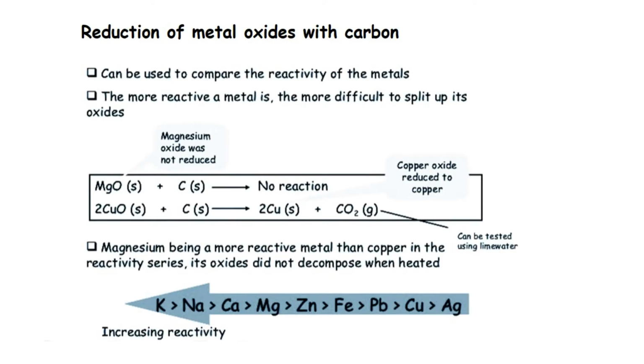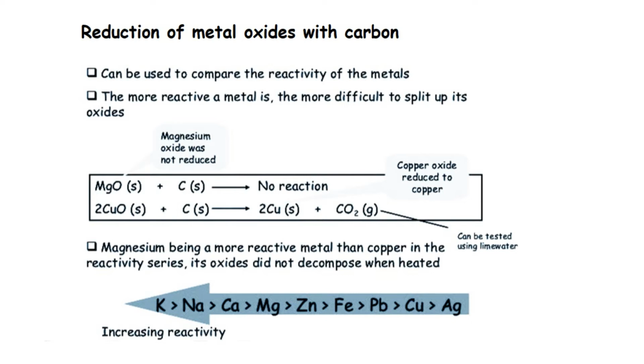The next one is reduction of metal oxides with carbon. This reaction is used to compare the reactivity of metals. The more reactive a metal, the more difficult it is to split up its oxides. As we know, potassium, sodium, calcium are more reactive. Magnesium is more reactive. So when you treat magnesium oxide with carbon, there is no reaction because magnesium is highly reactive.